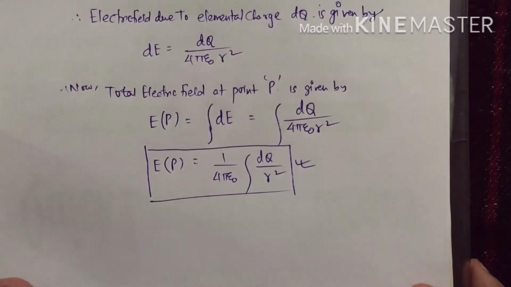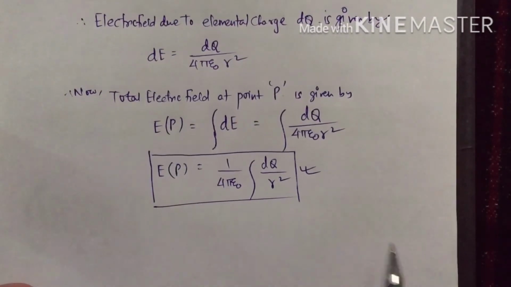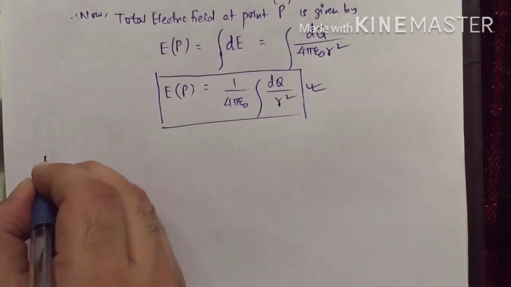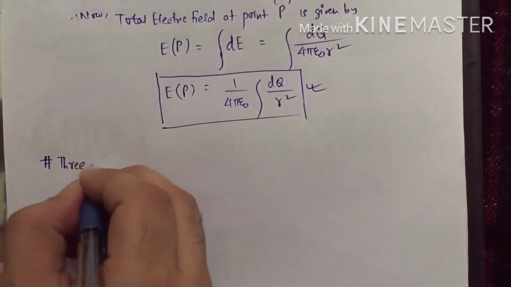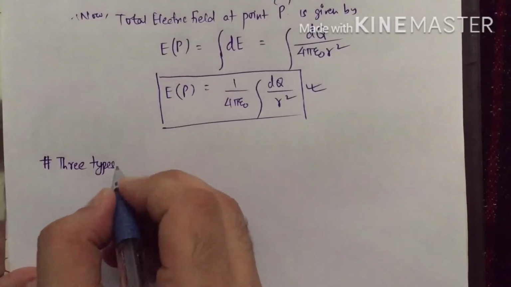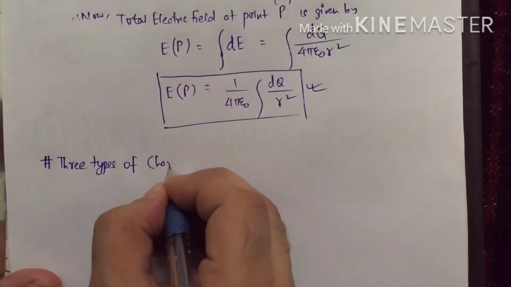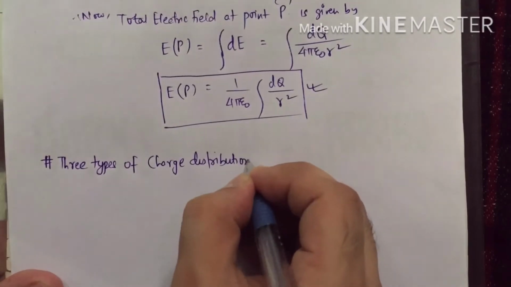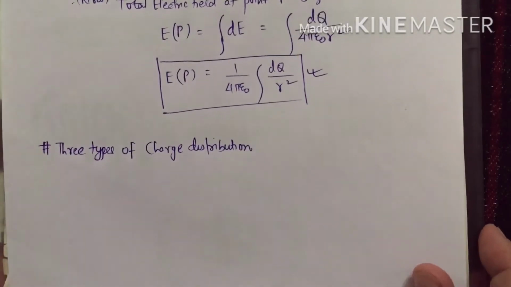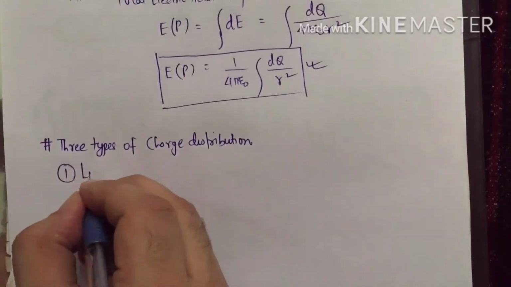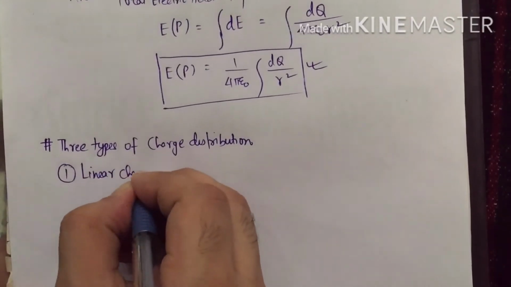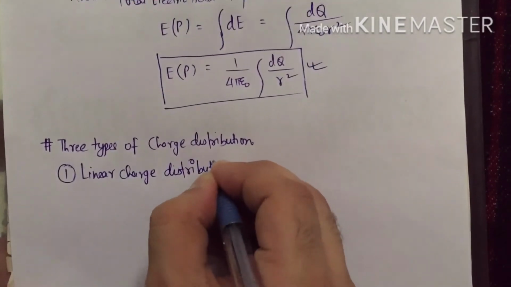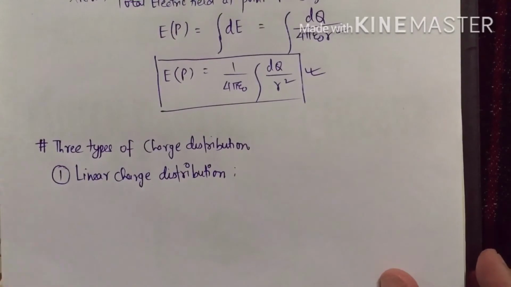Now the charge distribution could be of three types. The first one is called linear charge distribution.